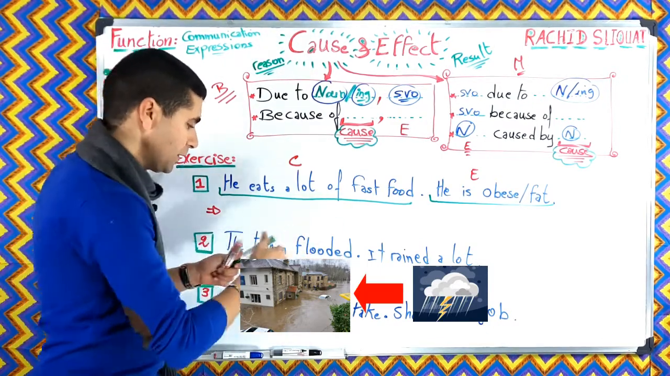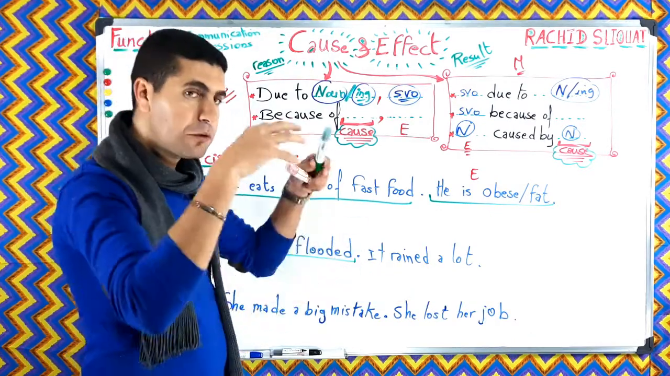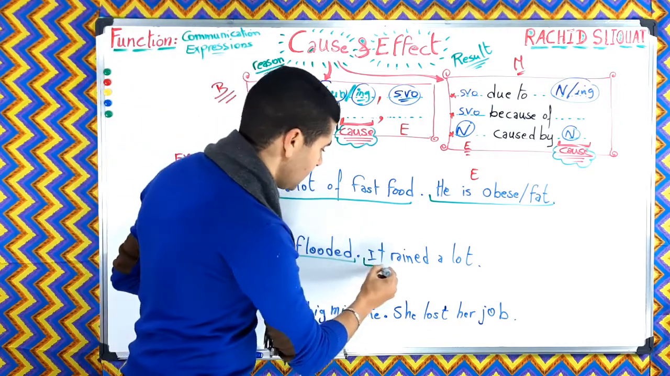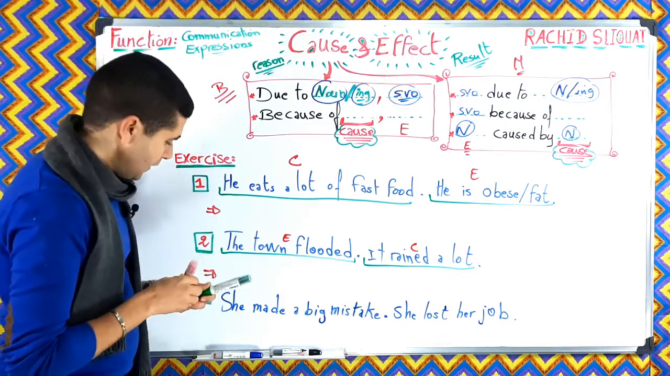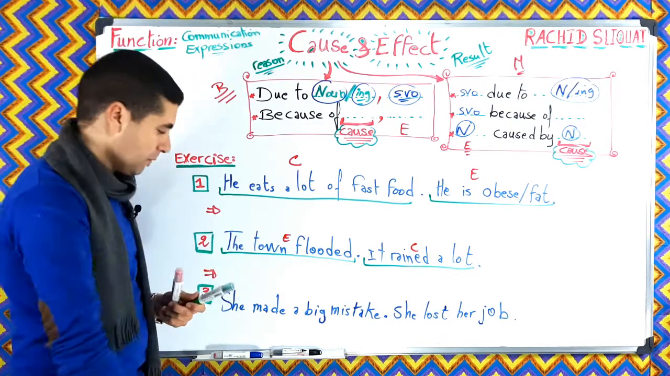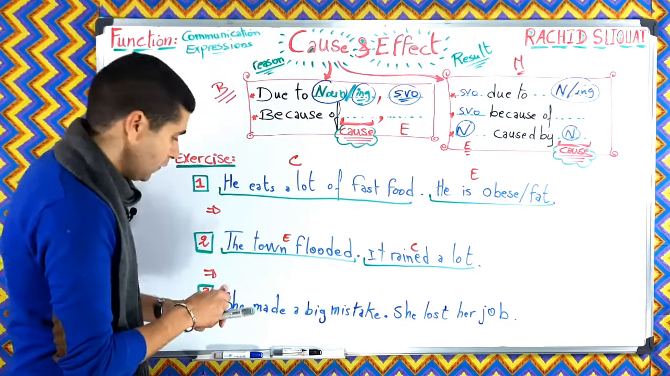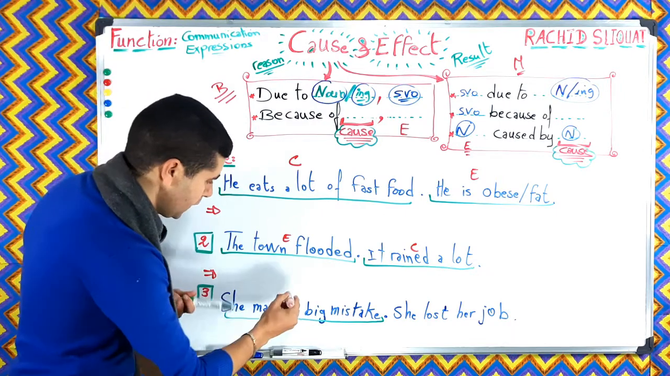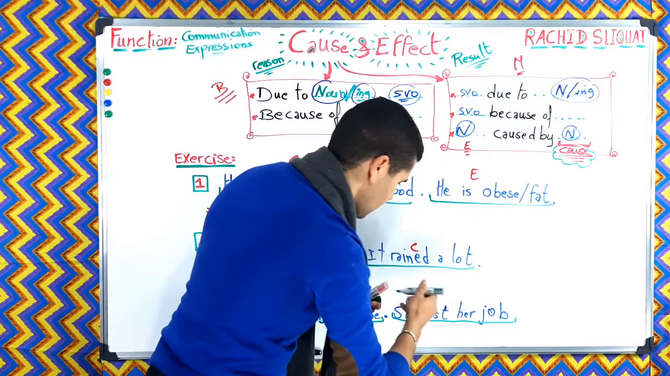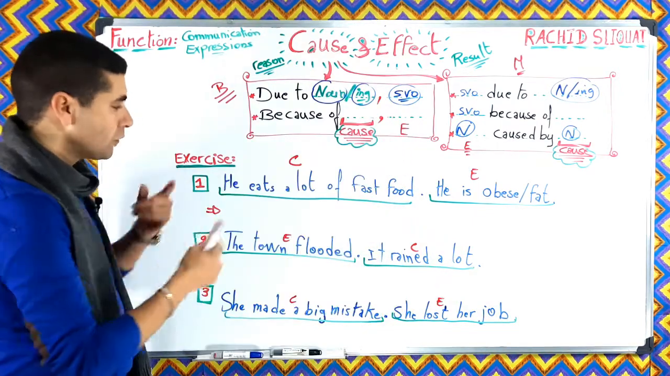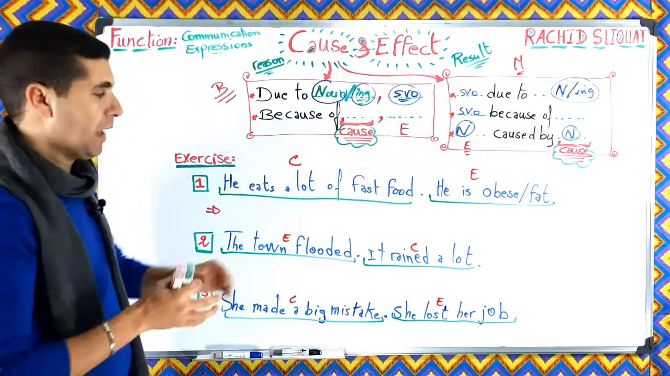So the town flooded is the effect, or result, and it rained a lot is the cause. Number three, this is a sentence that we saw in the previous episode. She made a big mistake. She lost her job. She made a big mistake is the cause, and she lost her job is the effect. Now let's try to rewrite them, linking them using these structures or these patterns, okay?